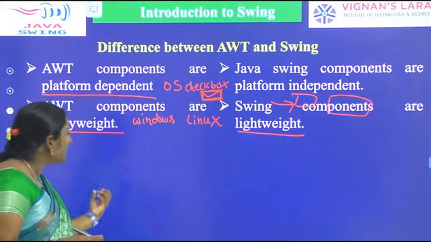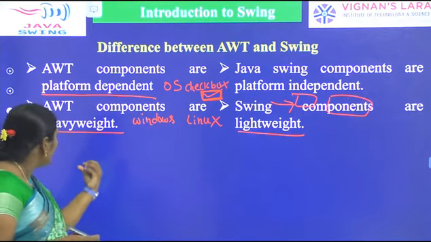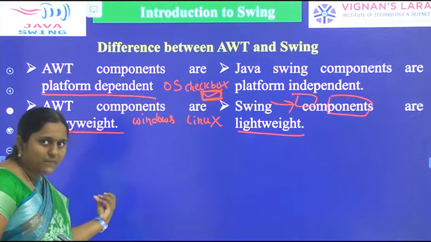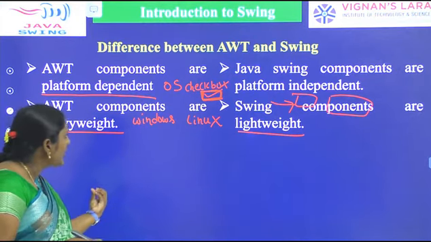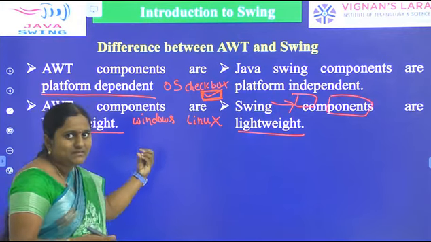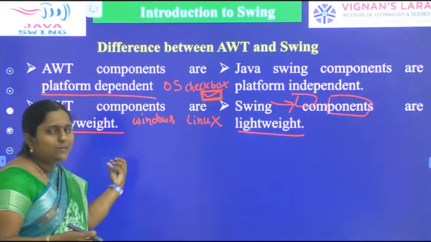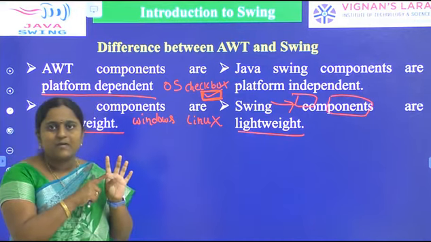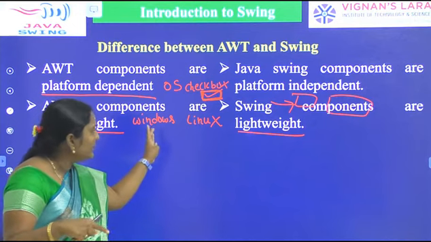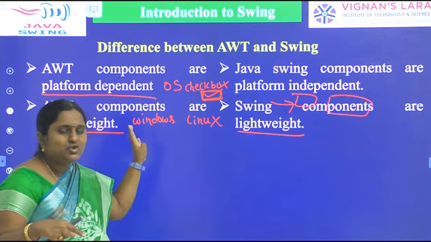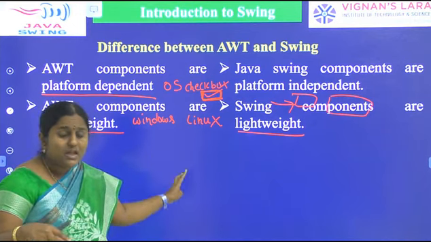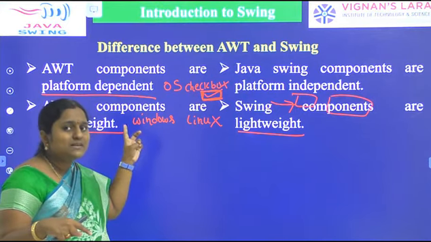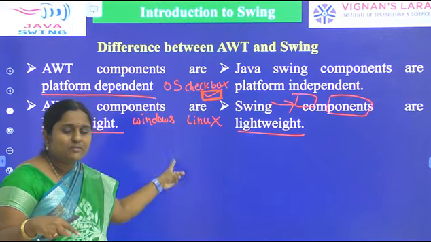AWT components are heavyweight. Why? Because they depend upon the operating system. Suppose we execute AWT components on the Windows operating system. Then AWT components depend upon the operating system's native code. What is the native code of Windows? C#.NET, because Windows was written in C#.NET.